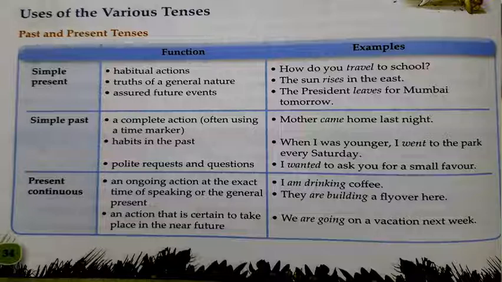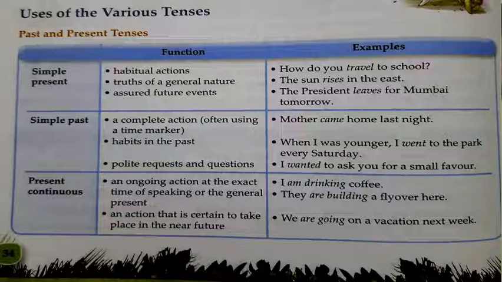It is simple past tense which indicates the habits in the past. Then polite requests and questions can be asked using simple past tense. For example, I wanted to ask you for a small favor.